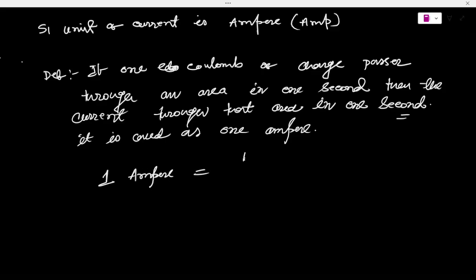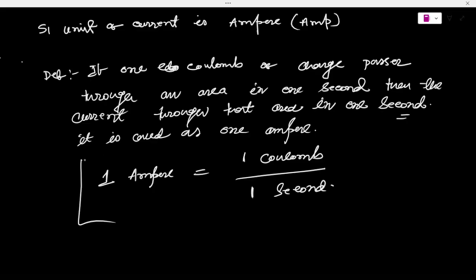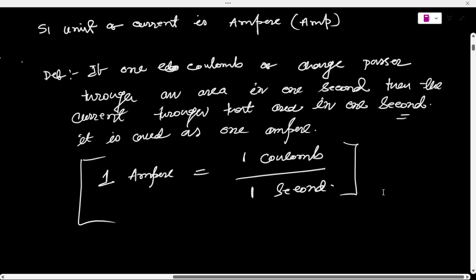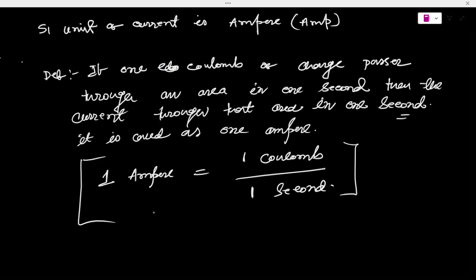1 coulomb divided by 1 second. 1 coulomb divided by 1 second is called 1 ampere. It is clear. So what will its unit be? The unit is basically 1 ampere equals 1 coulomb per second, written as 1 coulomb per second inverse, C s inverse. So ampere is one basic unit, an SI unit.